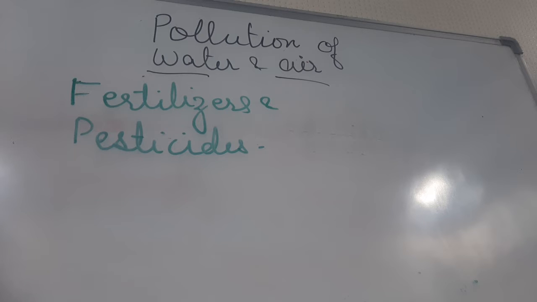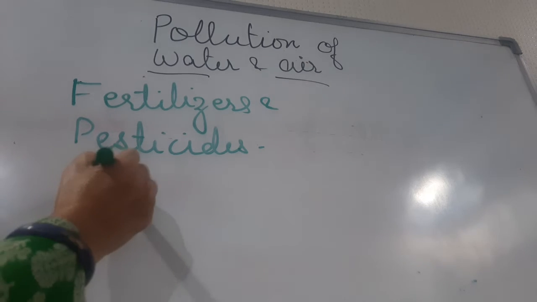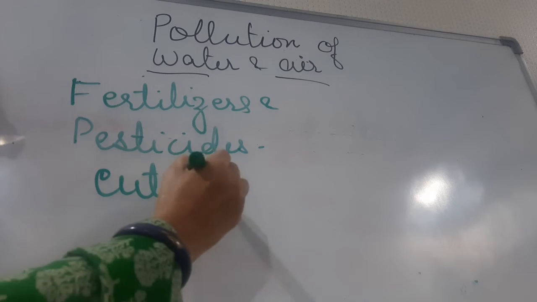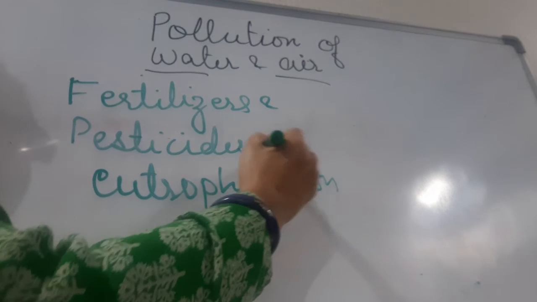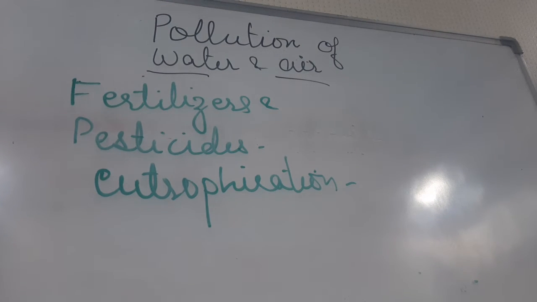Clear? When fertilizers run off into water resources, they cause an increase in the growth of algae in water. Children, that is known as eutrophication. Eutrophication takes place when these algae cover the water bodies, reducing the oxygen content.